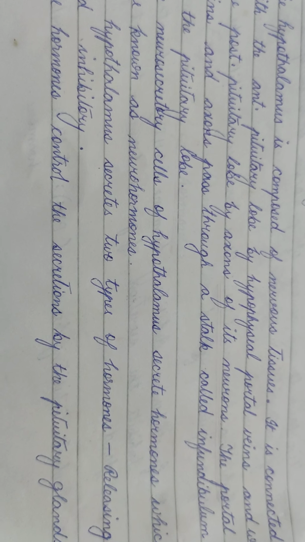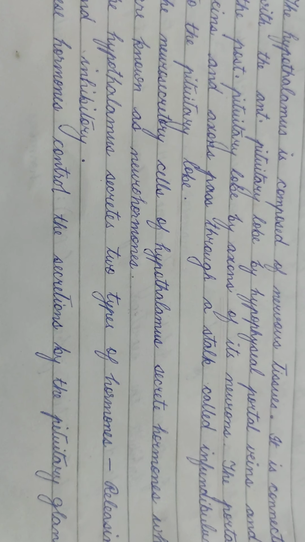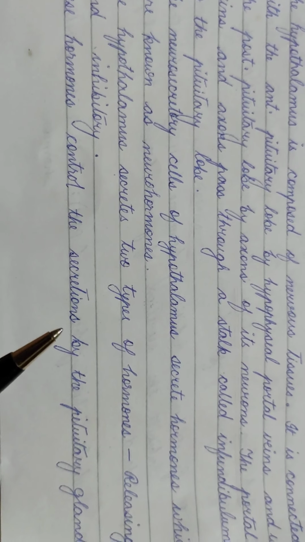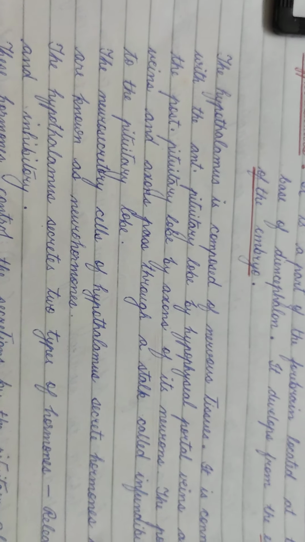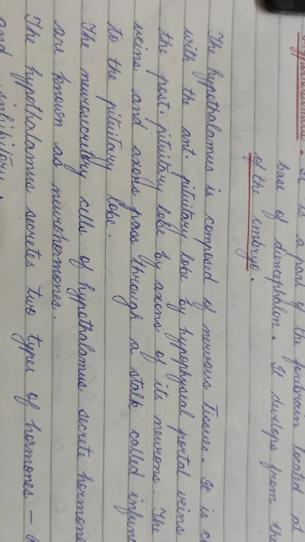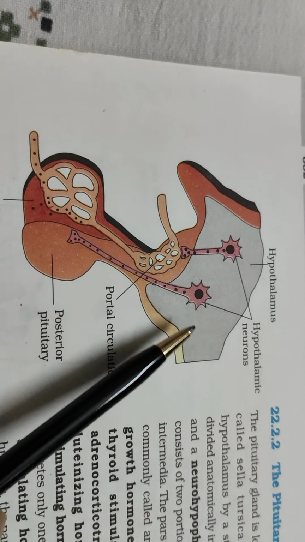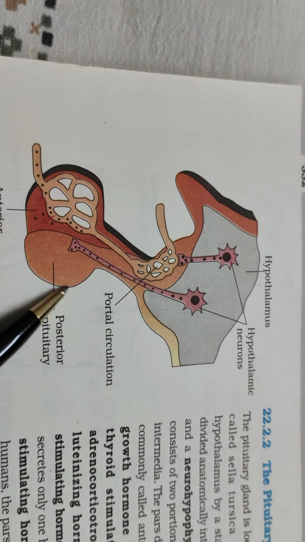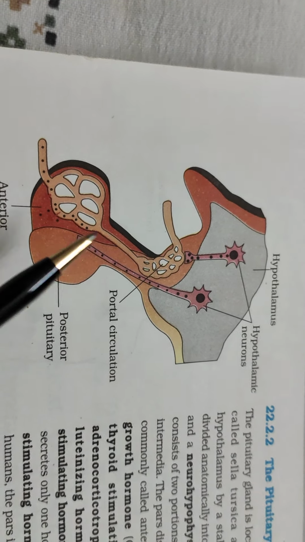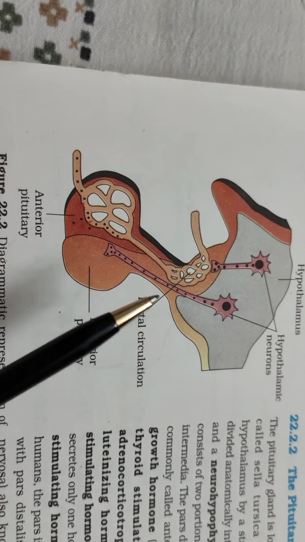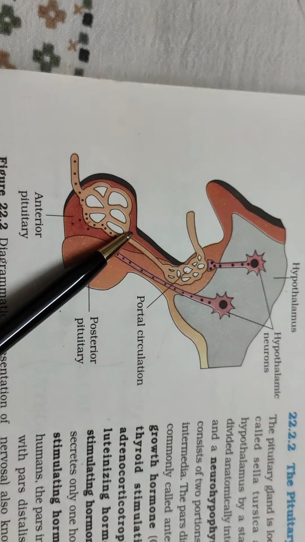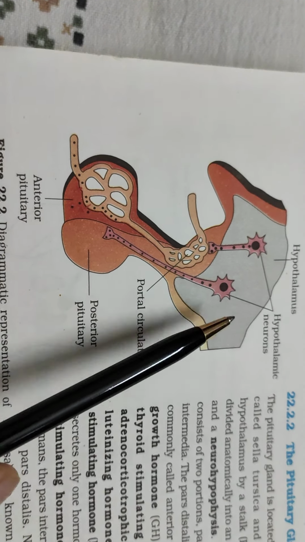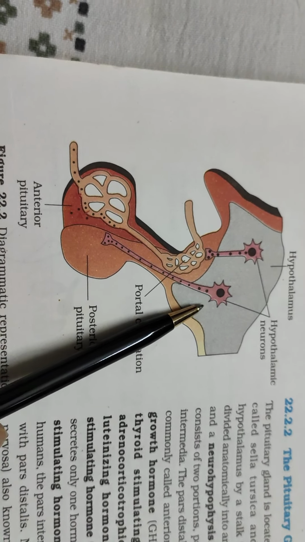The hormones which are secreted by the hypothalamus basically control the pituitary gland. Whether the pituitary gland will release its hormones or not is determined by the hormones produced by the hypothalamus.